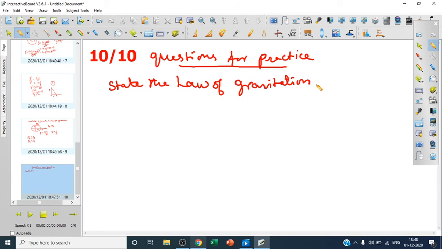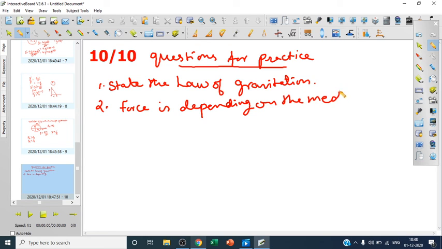One more thing I have not asked, but I would like to ask: the force of attraction, the gravitational force, depends on what quantities? Does it depend on the medium or not? Because the quantities it depends on, you know. So the force depends on the medium: true or false? Say whether the force depends on the medium or not.